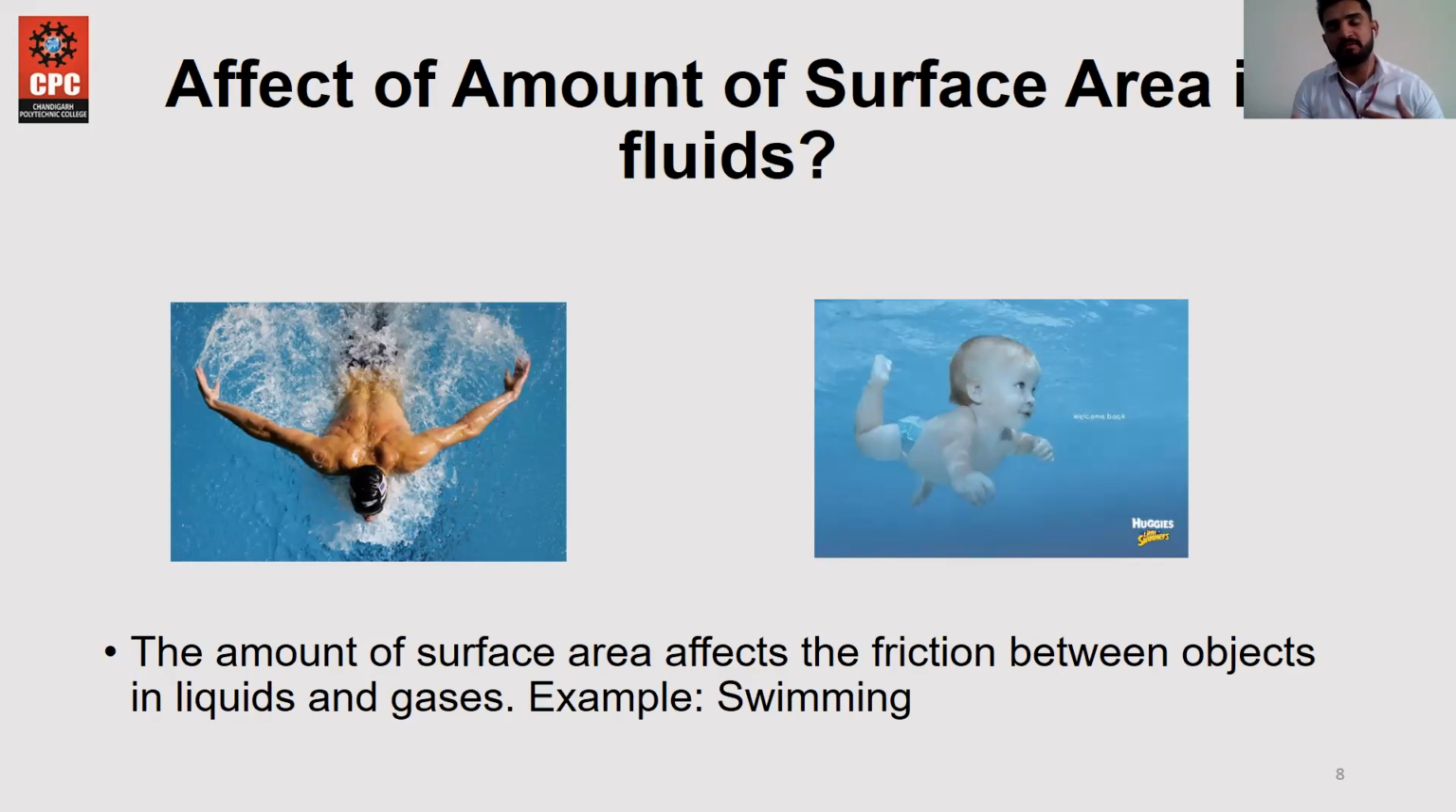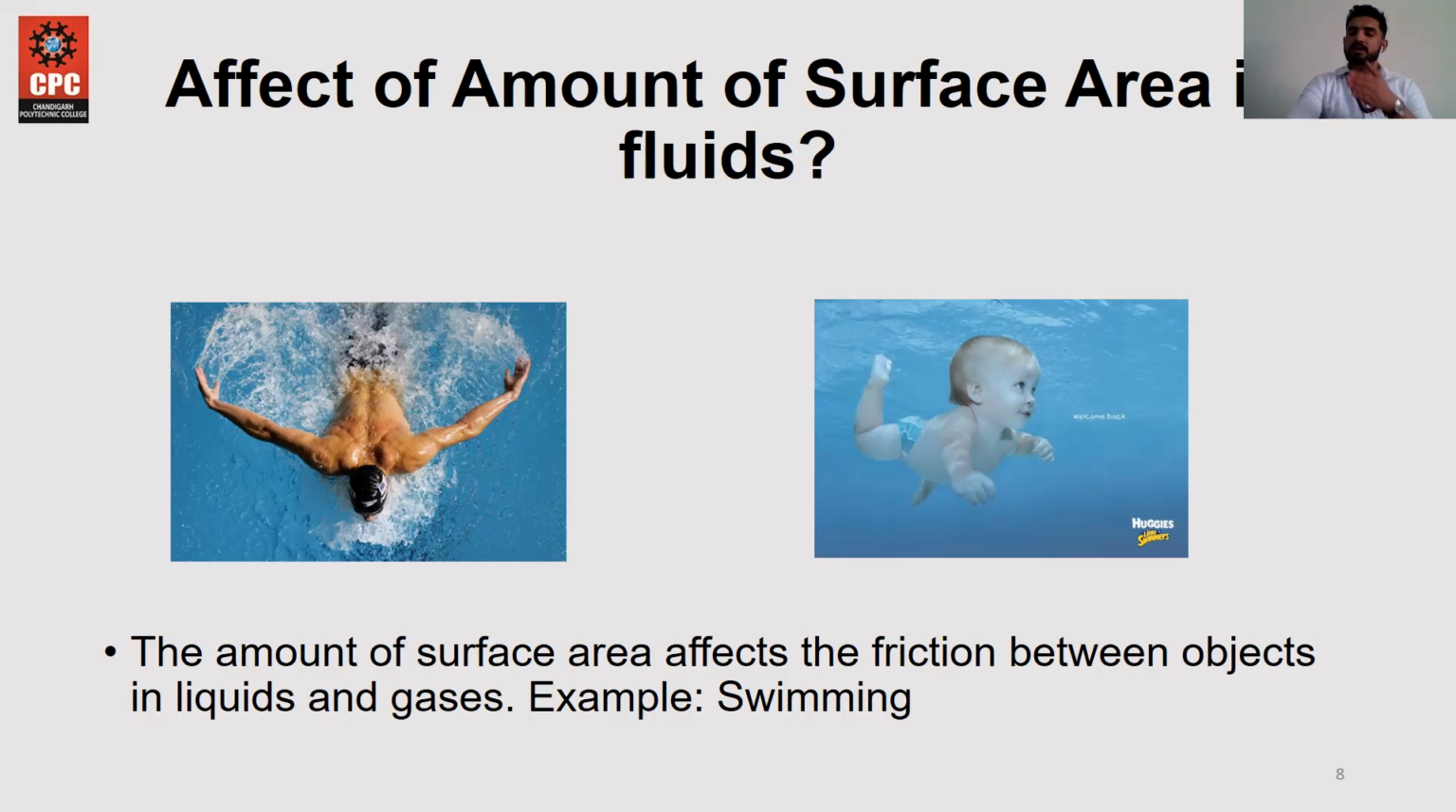The contact between the water and the body which is moving or swimming in that water, the surface area helps to push through and to move in the forward direction. So the amount of surface area of friction between two objects in liquid and gas, liquid as water, gas as the air, we can say. So the best example is swimming.